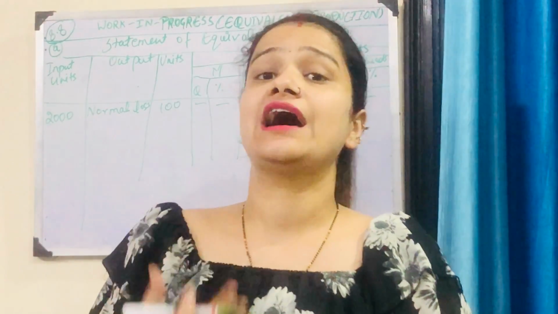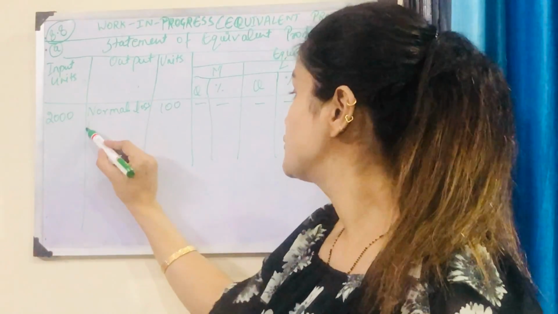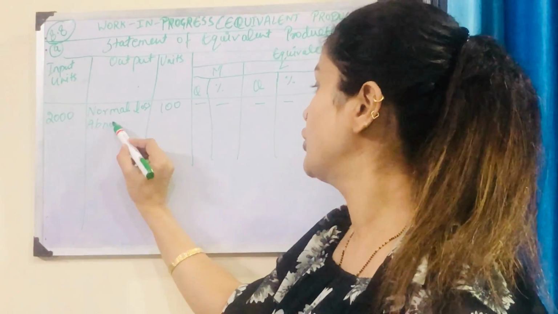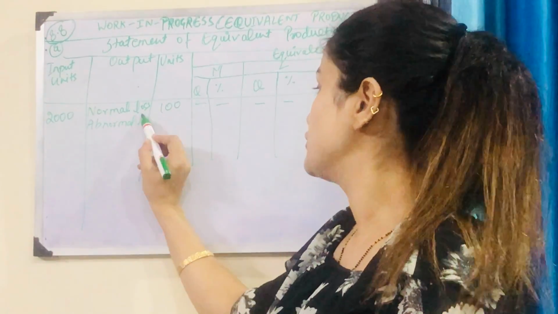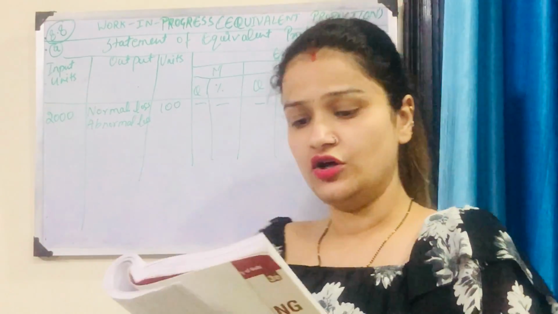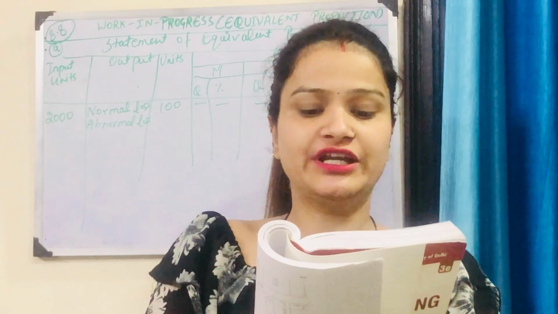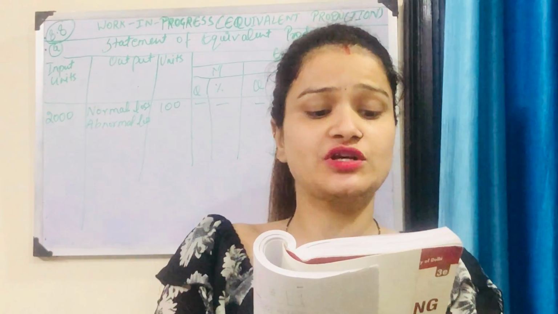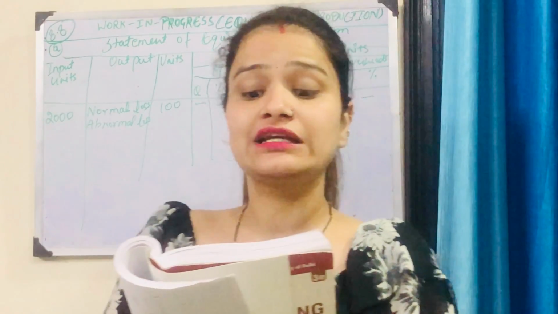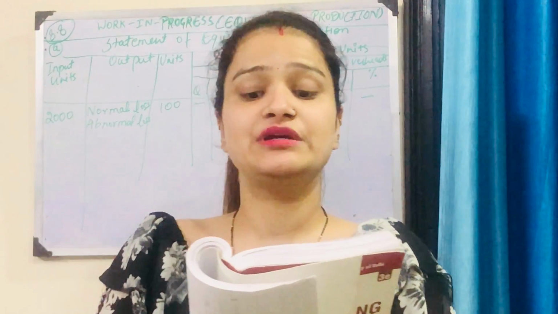Then, second, we have abnormal loss here, so we would obviously write down abnormal loss also. If you see the question, it says at the end of the month 1400 units had been produced and transferred to the next process. 460 units were uncompleted and 140 units had been scrapped.